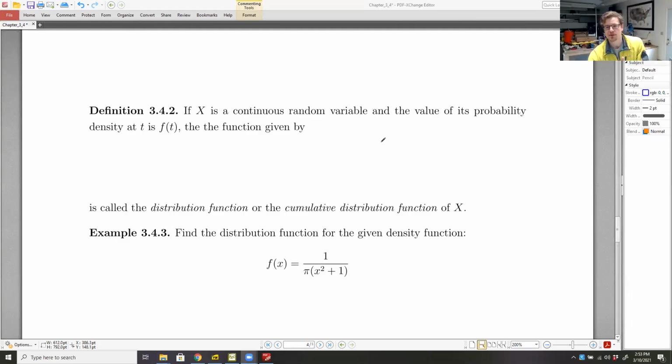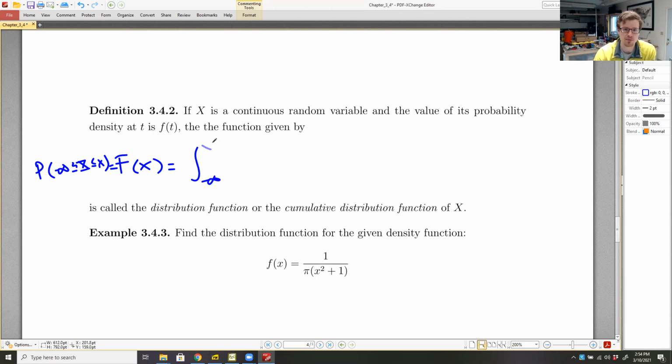If x is a continuous random variable and the value of its probability density at t is f of t, so instead of saying x and f of x, we're saying t and f of t, the function given by, the cumulative, what's the probability from negative infinity all the way up to some particular value of interest? Well, that would be the probability from negative infinity all the way up to x. This is the cumulative probability distribution function. So the integral should be from negative infinity all the way up to x.